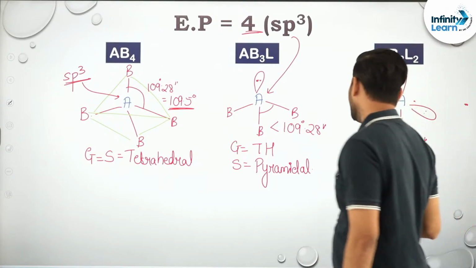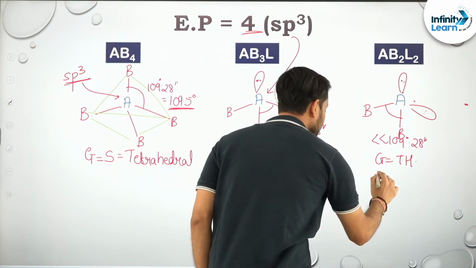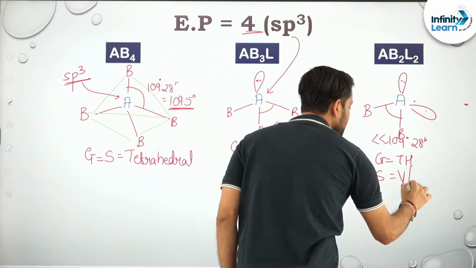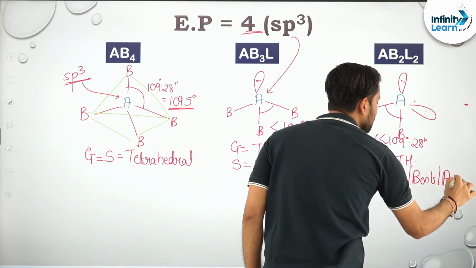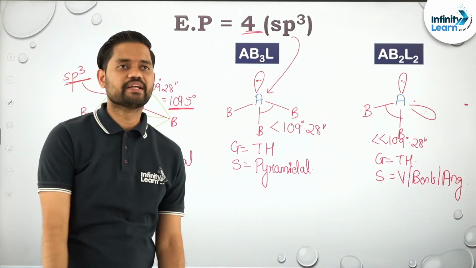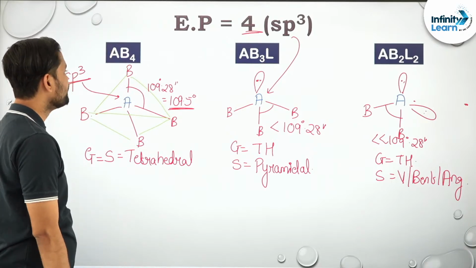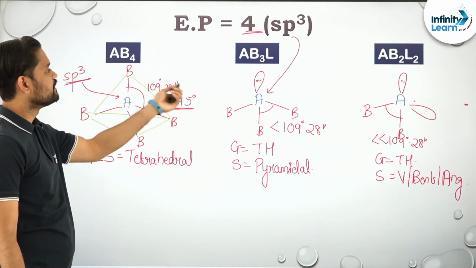So can I say that its geometry is still tetrahedral, whereas its shape is V, bent or angular shape. Clear, perfect. So yes, this is the particular case for AB4. These are the three cases.